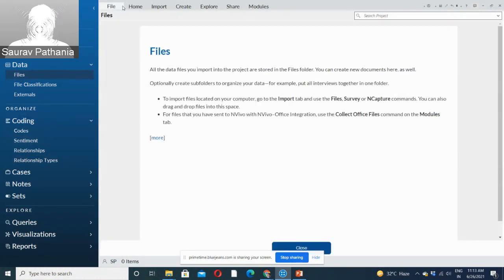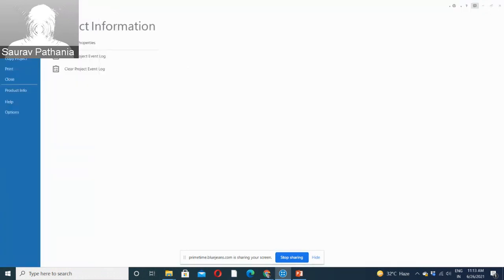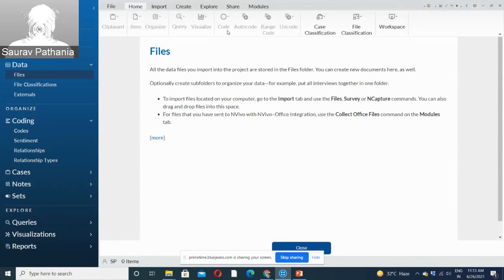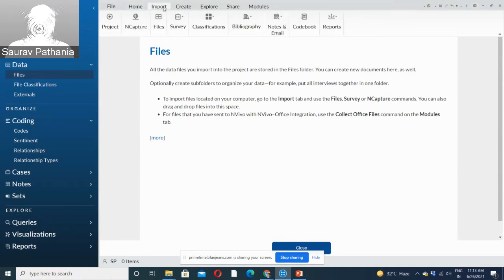On the top is the ribbon menu. You can see that each menu has different options. If you go to Home, it has different options. Each of these options under this menu will be highlighted as you keep working on different files. So it's quite intuitive in nature. This menu will keep changing according to the type of data you are working with. So this is the menu, and the whole panel is divided into three different parts.